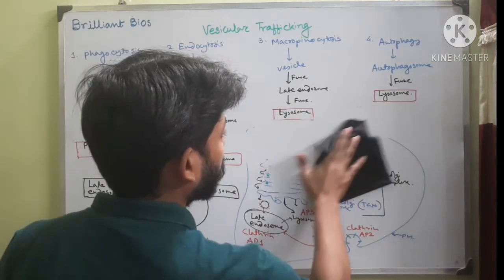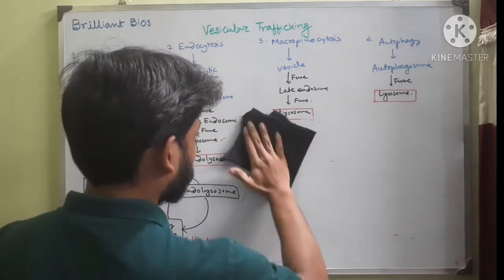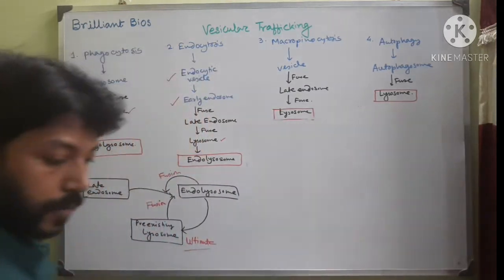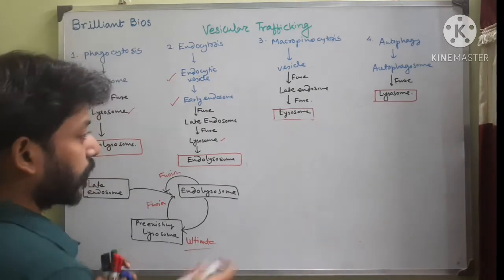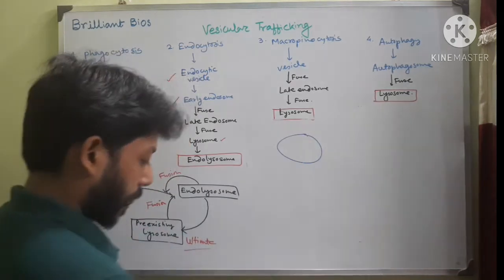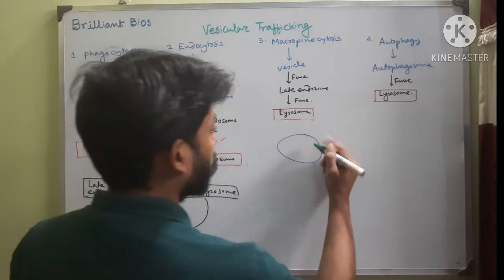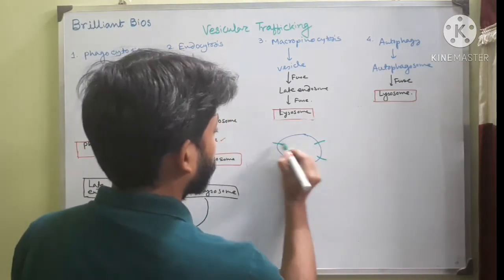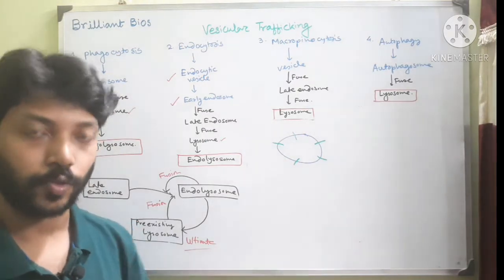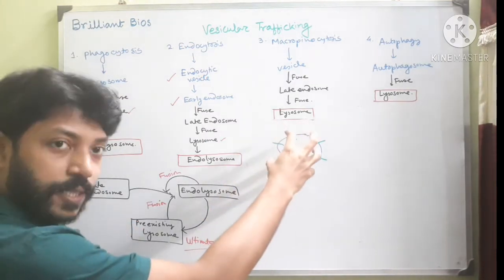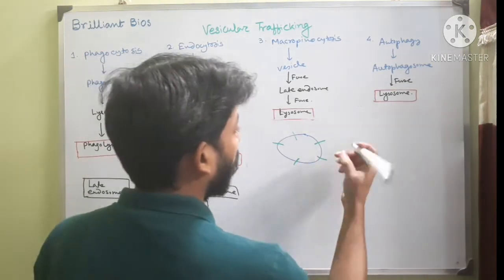Let me draw here a big structure. Okay, so I have drawn a vesicle with membrane-bound proteins that are destined, this green protein should be digested. So this protein should reach the lysosome. Now when the vesicle attaches with this protein, we call this early endosome.